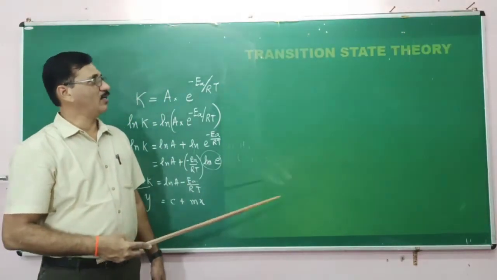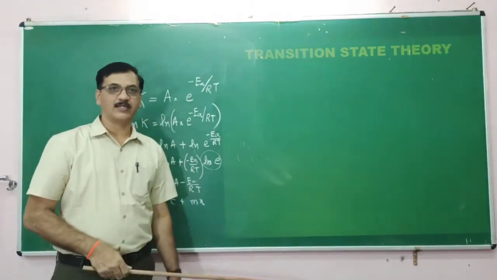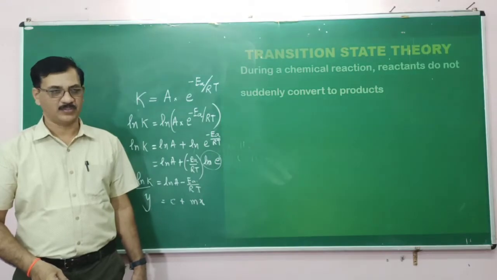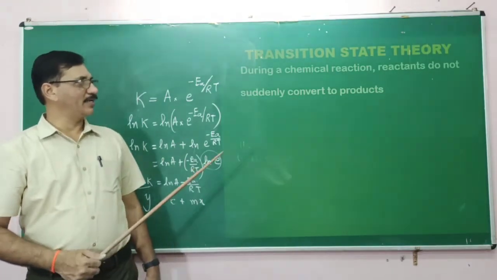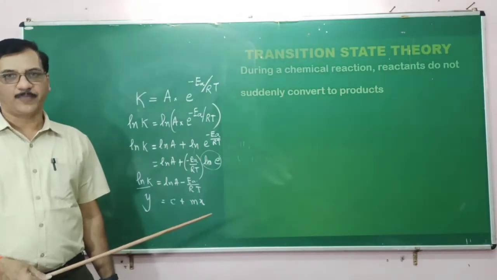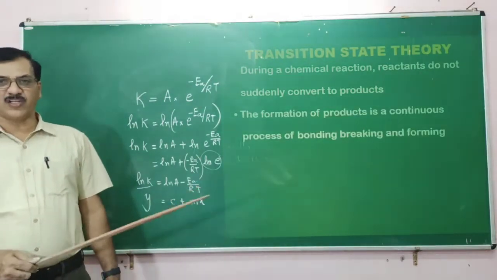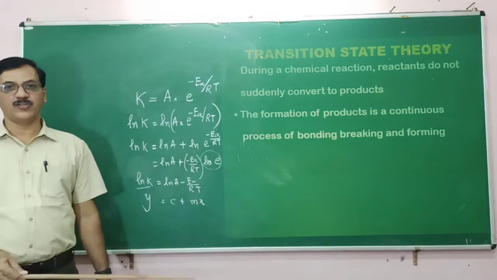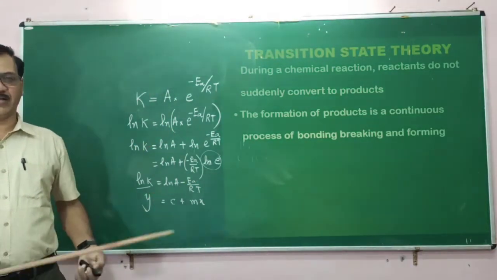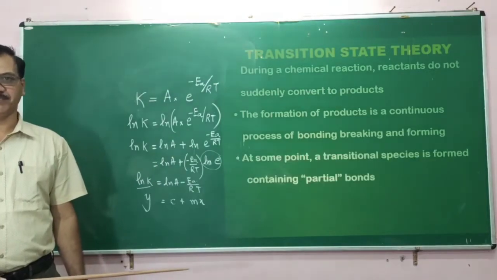Another way which explains how a catalyst changes the rate is called transition state theory. During chemical reactions, reactants do not suddenly convert into products. The formation of product is a continuous process of forming and breaking of bonds.